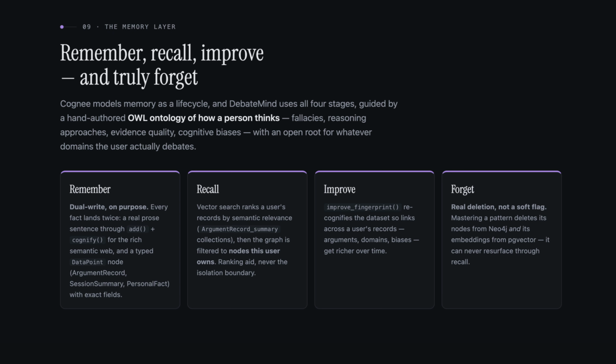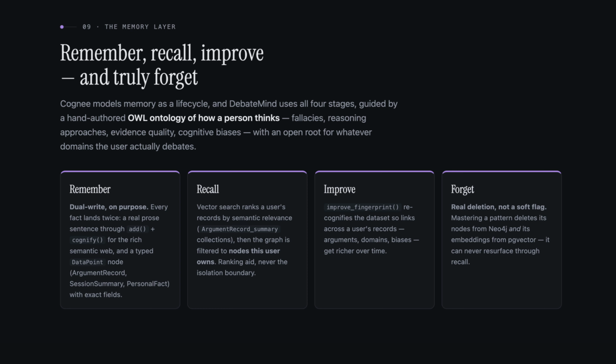Both, as I said, share one common memory layer, that's Cognee. It has four functions: remember, recall, improve, and forget. Remember stores, from the action, what we can remember. Recall, while replying, checks what the user's weaknesses are. Improve and forget are as the name suggests.